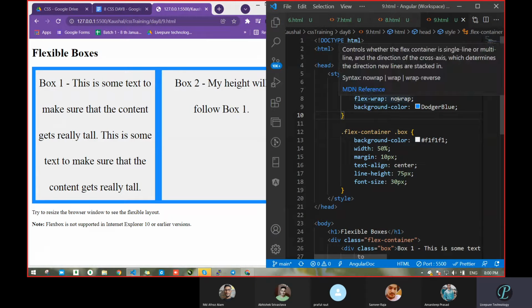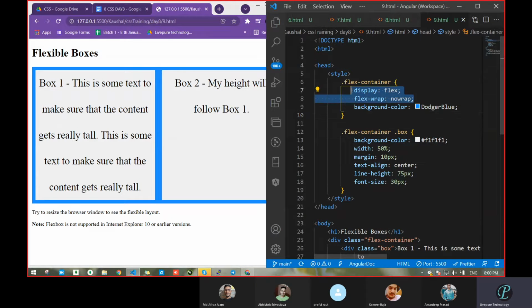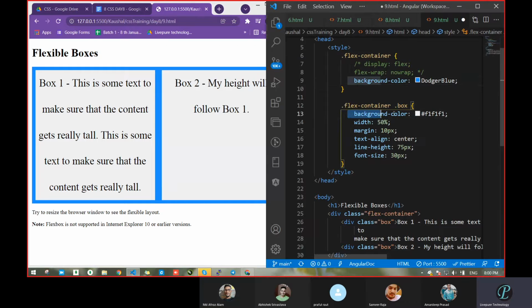Okay, so do one thing. Only two things here are important. I'm going to comment this out. After that we will see. What about this other background? Fine. Is there any issue in this one? No, sir. We had made one box, just background color we had passed, then width 50%. That's fine.